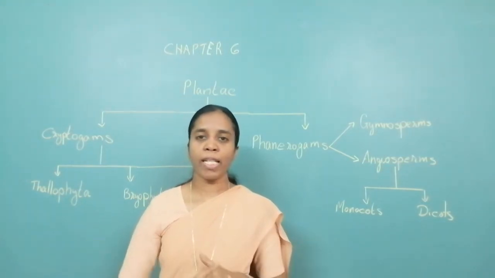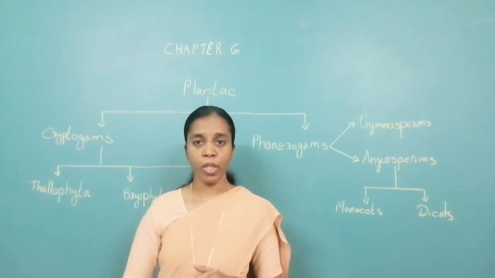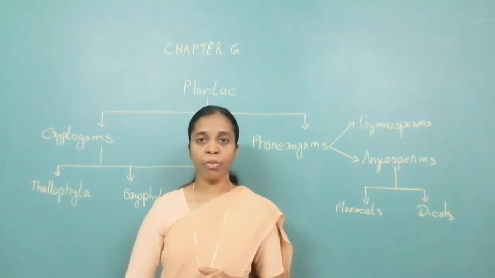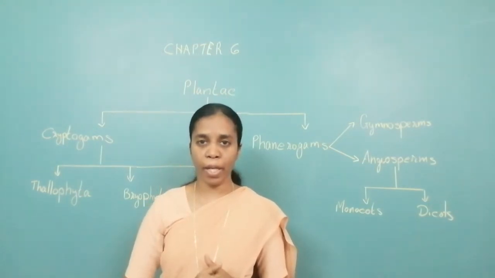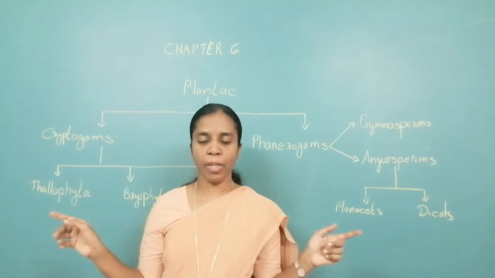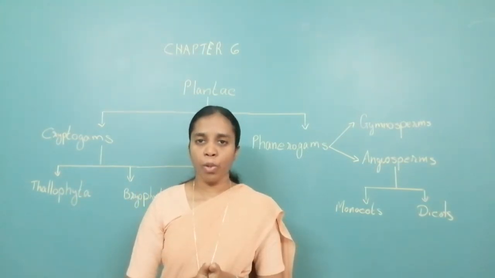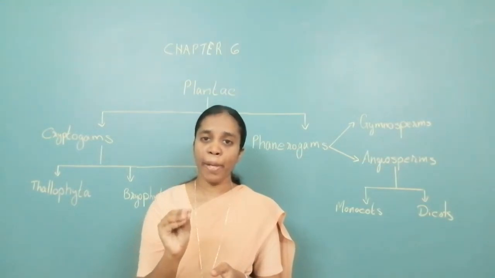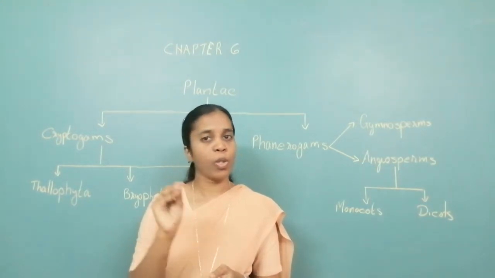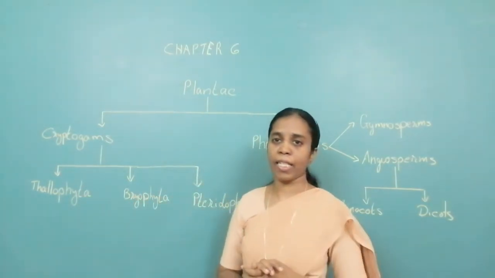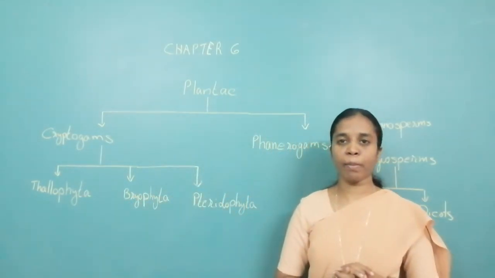So there are different classifications that are given. Now, in 1883, Eichler gave one particular classification, that is, he divided kingdom Plantae into two subkingdoms. And what was the criteria? Depending upon whether the plant bears flowers or does not bear flowers. So that was the first criteria that Eichler gave for kingdom Plantae.